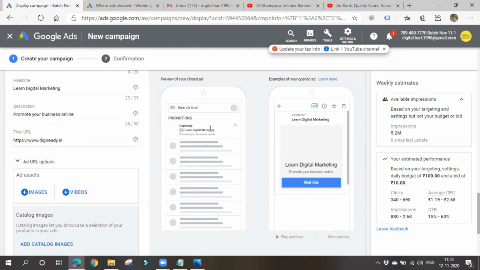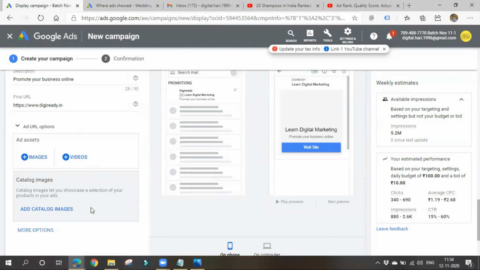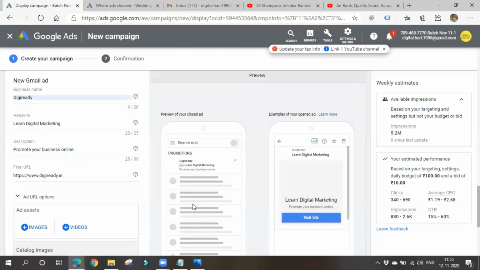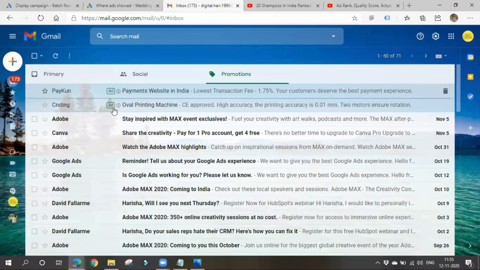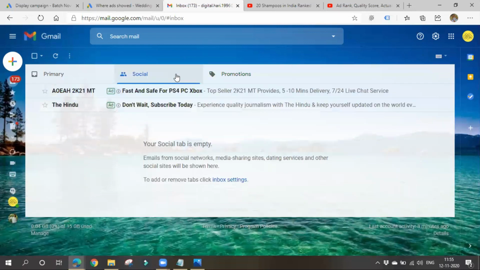See, so your ad will show like this, and inside you have to add an image or video, whatever it may be. You can also add some kind of text and all. Catalog images means if you are promoting any products, then you can add catalog images, meaning multiple images. So your ad will display like this. This is the heading and this is the description. So always make sure that this heading and description is very good and clear. Based on this only, people will click on your ad.